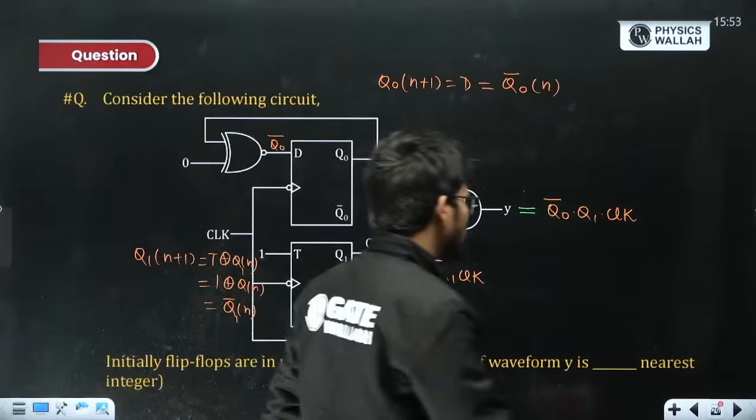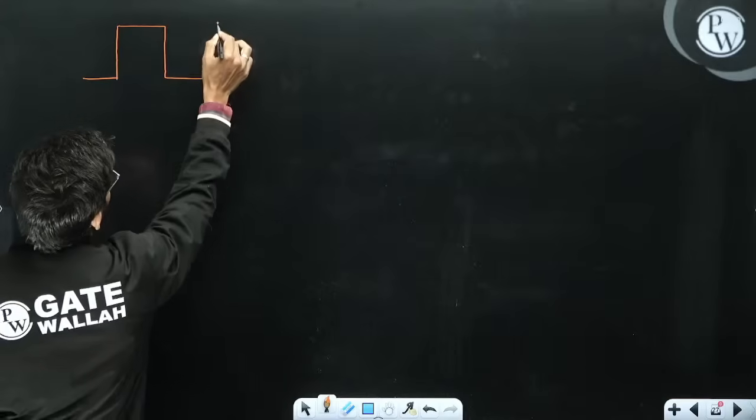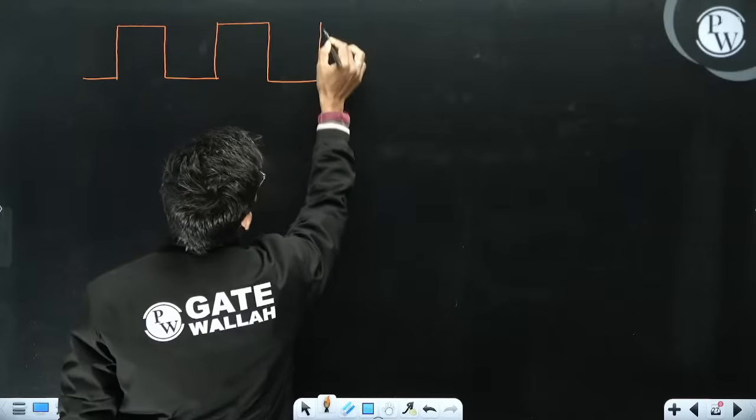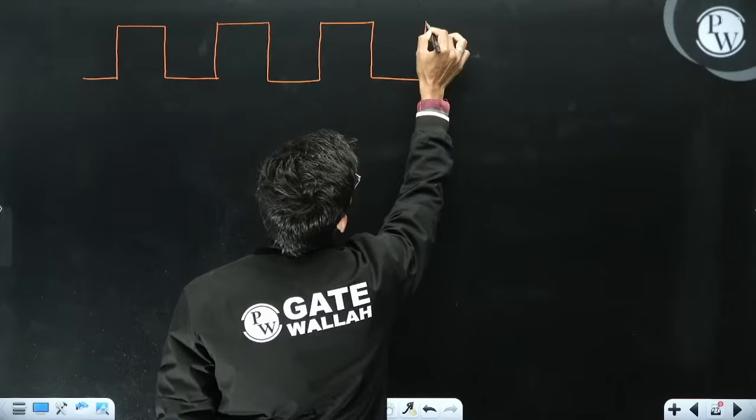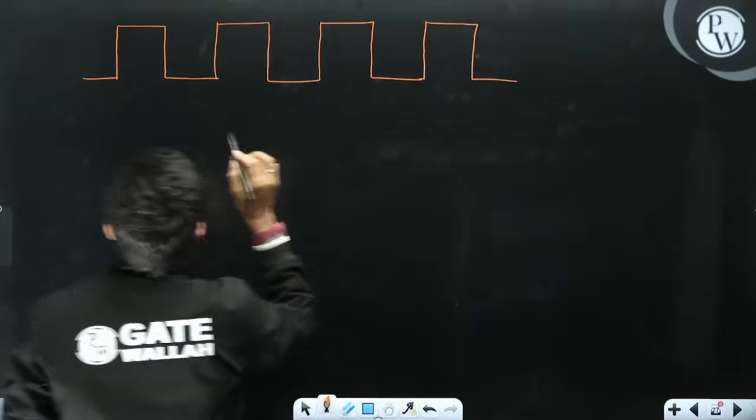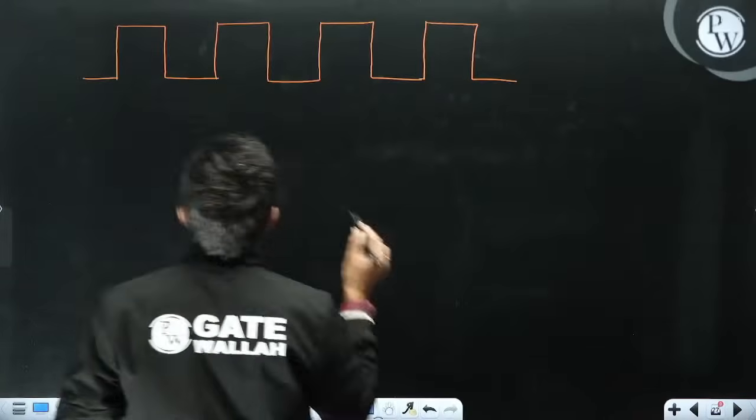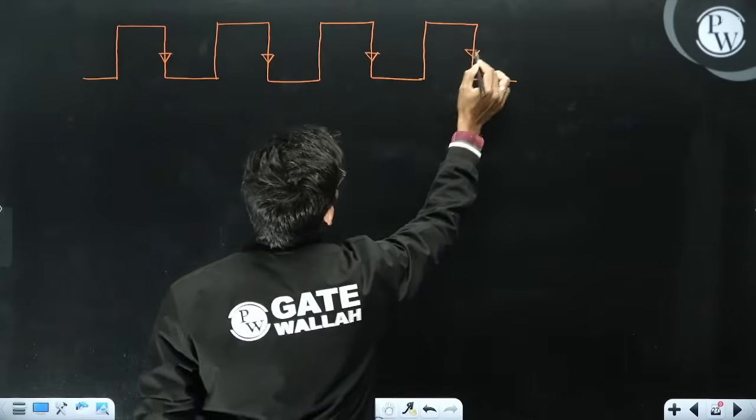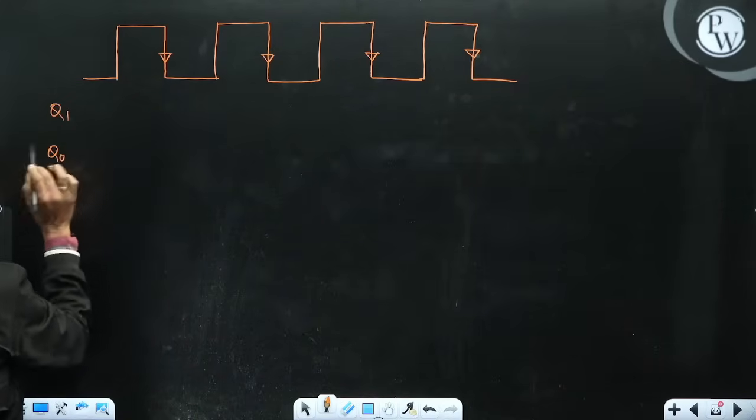Let us try to plot the waveform. Let us take the clock, because the clock is triggering both flip flops at the same time. So this is negative edge trigger. Both the flip flops are negative edge triggered and triggered by the same clock. So this is the first negative edge, this is the second, this is the third, this is the fourth. Starting, both Q1 and Q naught are 0, 0.